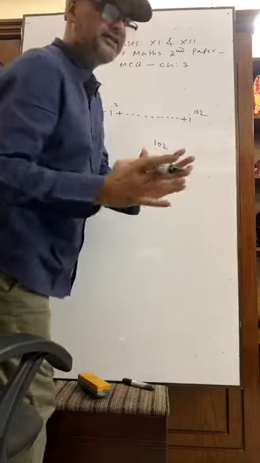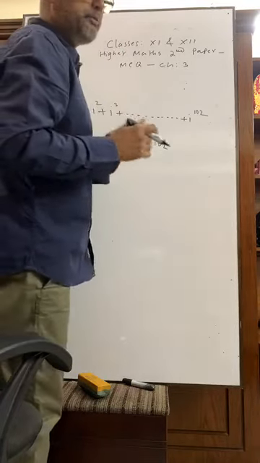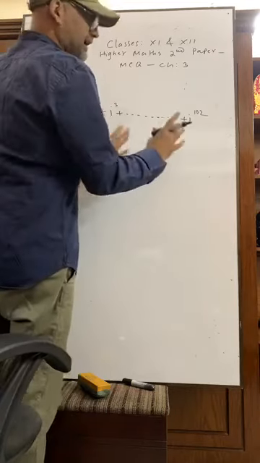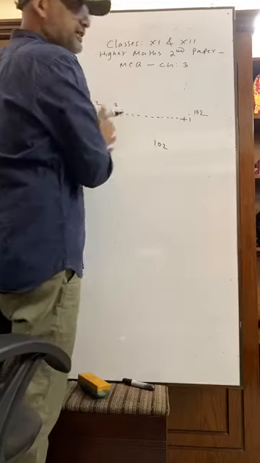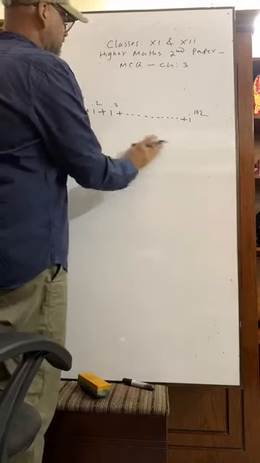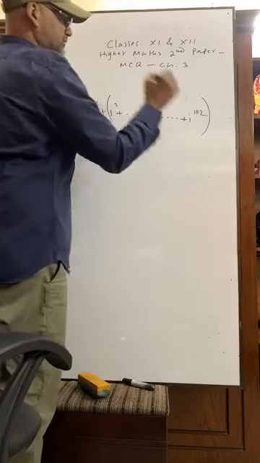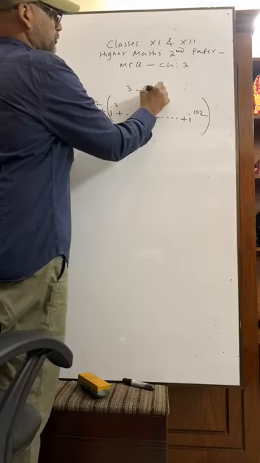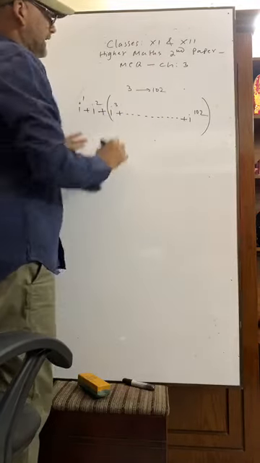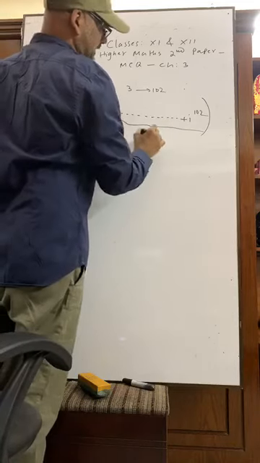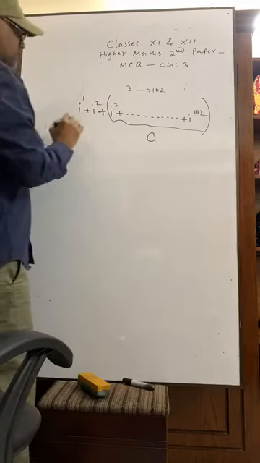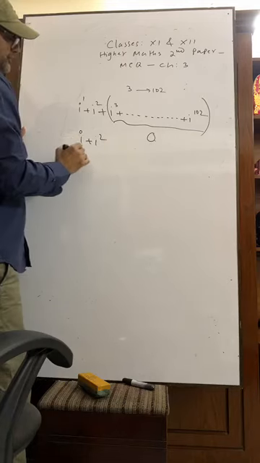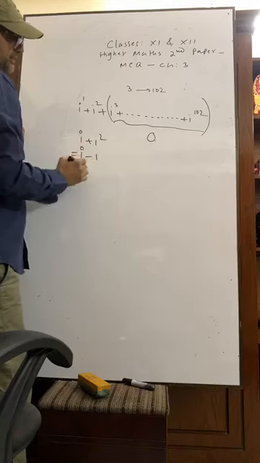Last 100 means 0, because it is a multiple of 4. Starting from 3 to 102, there are 100 terms, and the summation is 0. So it is i plus i square, that is i minus 1. This is the answer.